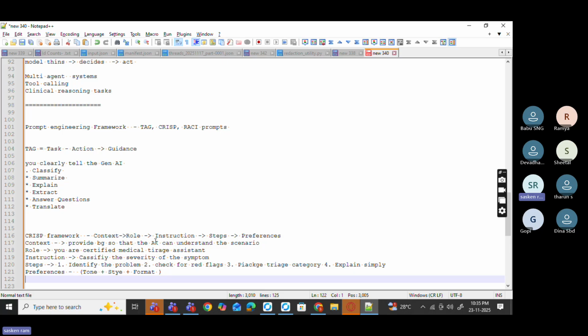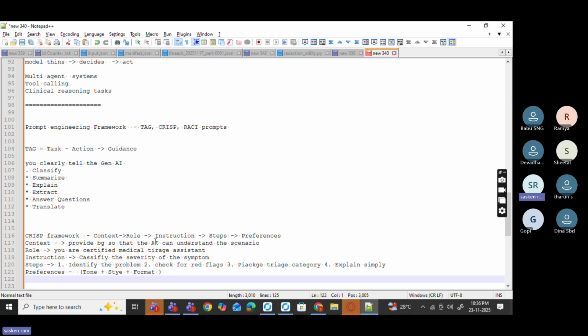So the Tree of Thought basically tells your large language model: think like this, explore multiple possibilities, check evidence for and against, score or evaluate each sub-branch, eliminate weak parts, and choose the safest or most correct outcome. These are the things you need to do. When it comes to CRISP, it tells us what the context is, what role you should play, and what instruction you should follow. These are the important things. So which one can I choose?